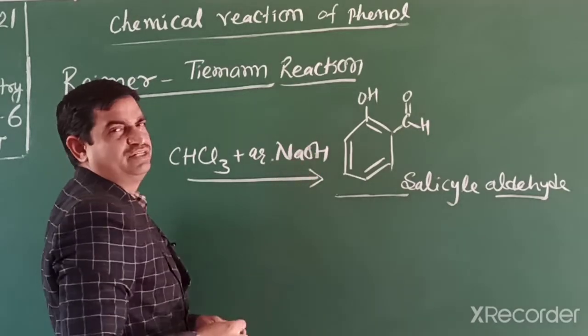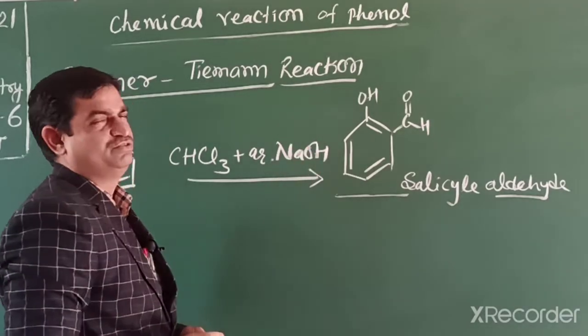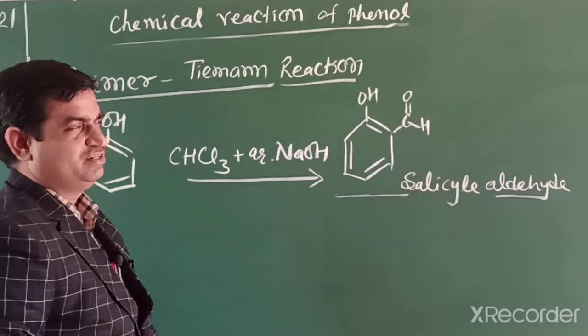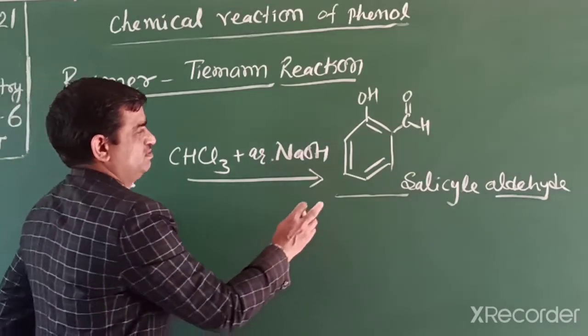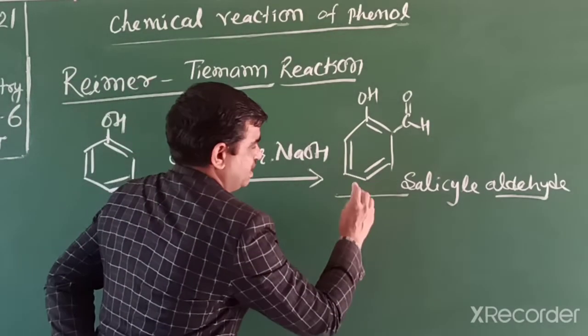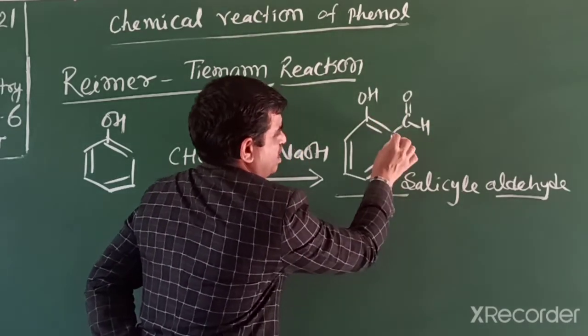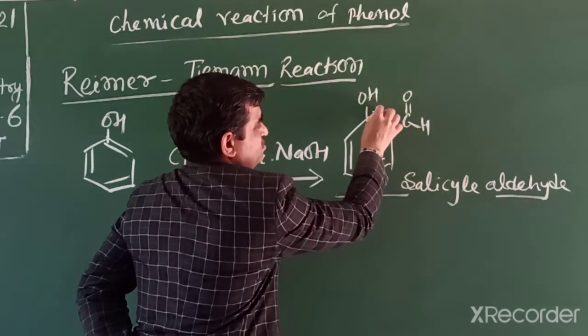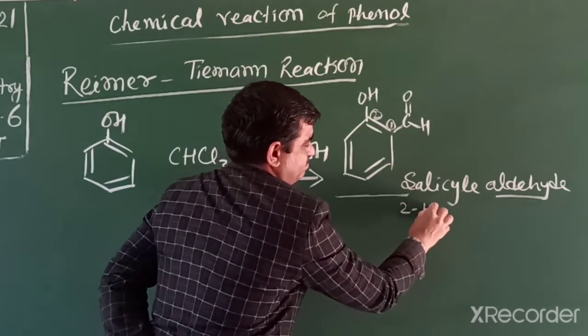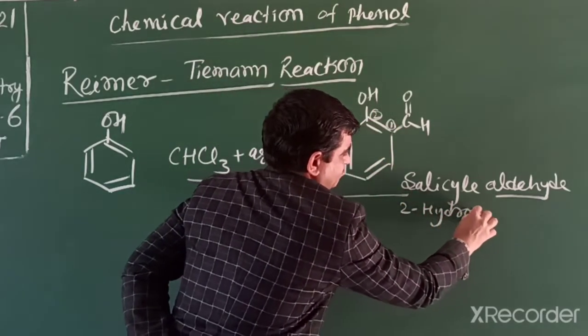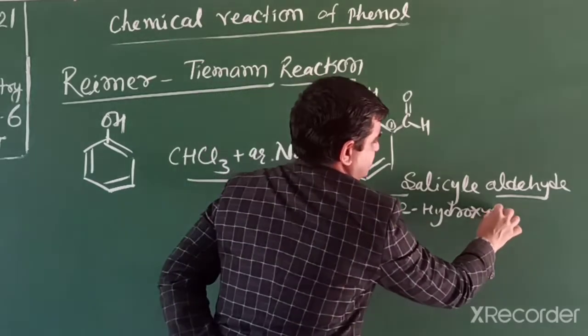This further converts into salicylic acid and then into aspirin, which is a medicine. So this salicylic aldehyde's IUPAC name is 2-hydroxybenzaldehyde.